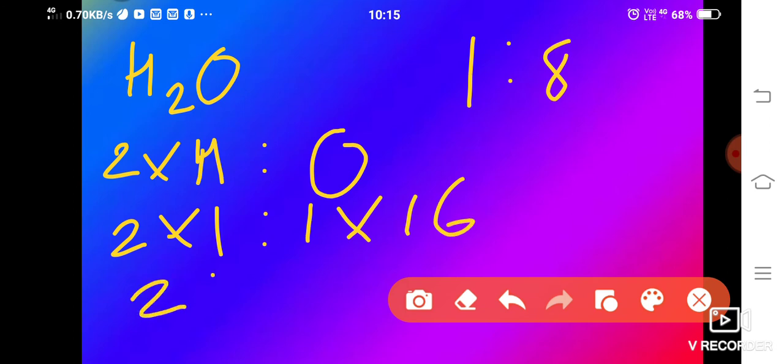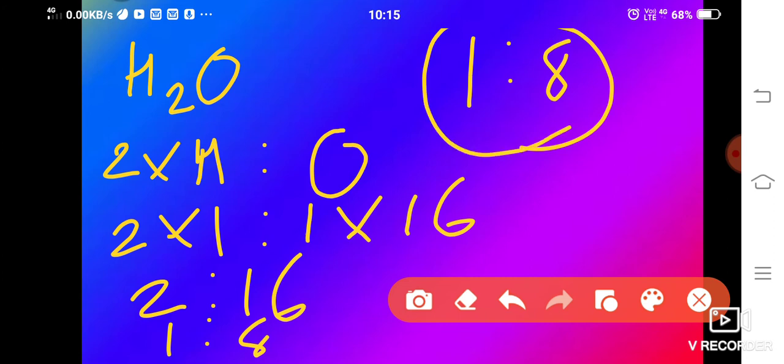So what is this? 2:16. What is 2:16? I am getting 1:8. That only. Understood this? How they are getting the ratio according to the mass? This way. H2O is given, so always they are in the ratio of 1:8. Clear? So this way the ratio by mass can be found for all elements.